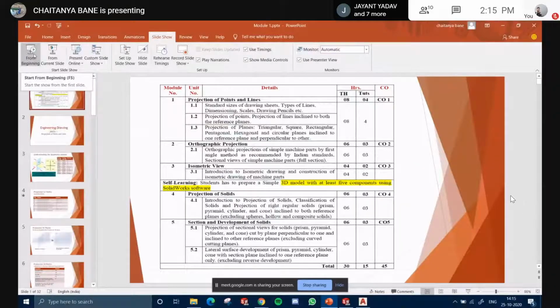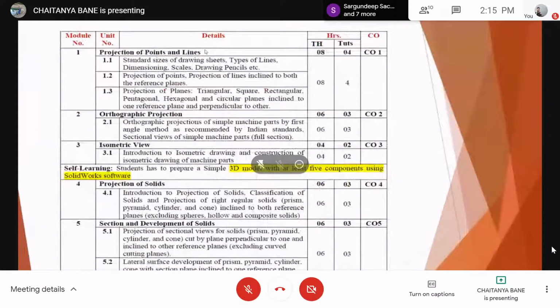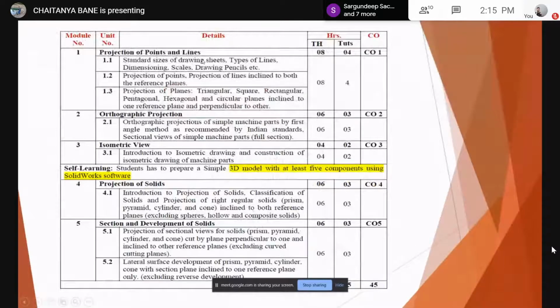Let's start with what modules we have in engineering drawing. As we know, the syllabus is KJSC's syllabus, and in the coming 2 months, we'll complete that. Okay, so the first topic here is projection. Everybody sees my pointer? Yeah. So the first module here is projection of points and lines.